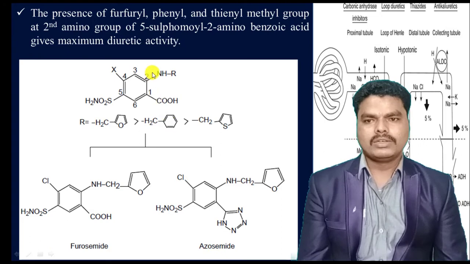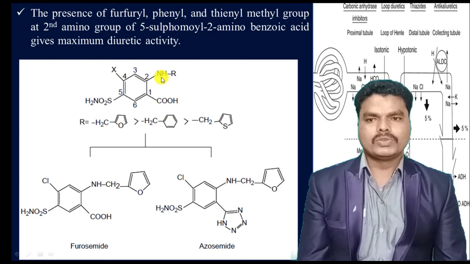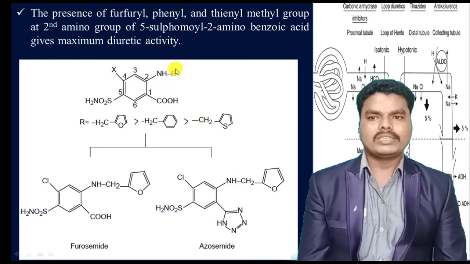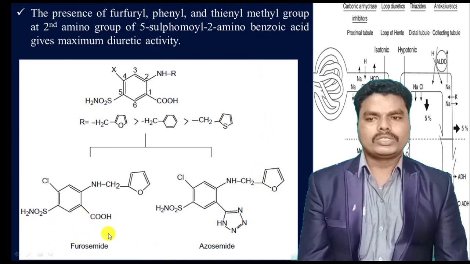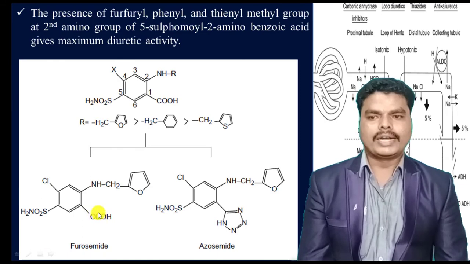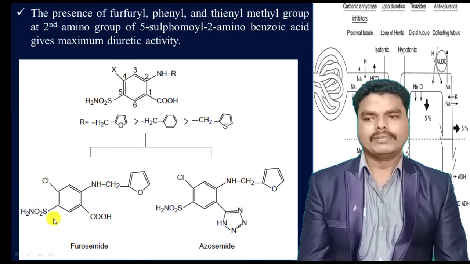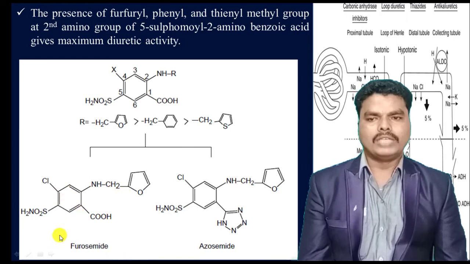So the compounds which have the amino group at the second position, and to this amino group, if there are substitutions like furfuryl or phenyl or thienyl methyl groups, may lead to generating compounds having the maximum diuretic activity, like furosemide and azosemide.